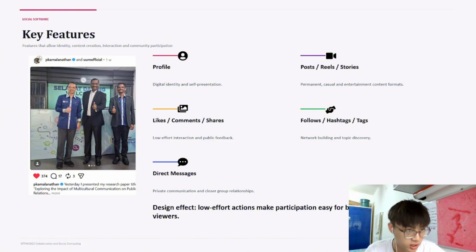So now you can see the image. This is a post that was posted by another user. You can see the like button, comment button, repost button, and share button.